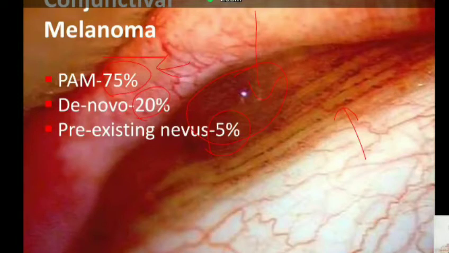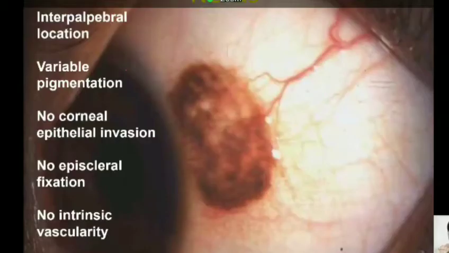What about nevus? Nevi are not to be worried about. Like these 4 patients have pigmented conjunctival lesions which are there by birth or thereabouts. All of them have a nevus. All of them look a little similar, but there are certain features that you need to elicit in a patient with a nevus. Nevi have interpalpebral location. Nevi have variable pigmentation. You can see tan to dark brown in the same lesion.